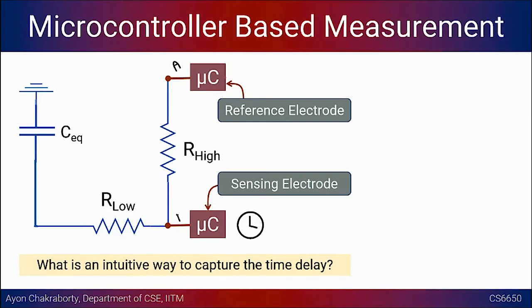Now can you tell me what exactly we are, because these are two microcontroller pins, and the rest is outside the microcontroller. This R low, C, Q are all happening outside the board. It is based on the clock ticks. We could find the difference. Clock ticks between what and what? Microcontroller A and microcontroller B. No, this is only one microcontroller, because this is just one pin. Probably the diagram is sort of confusing. It's the same microcontroller. So this is pin A, and there is a pin B.